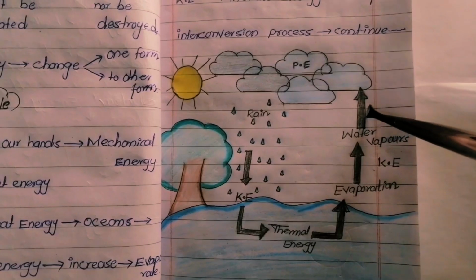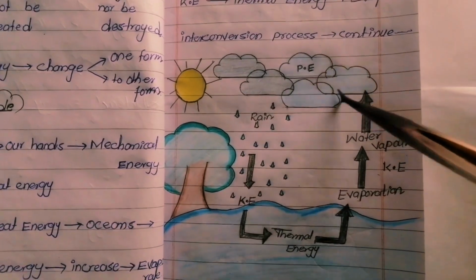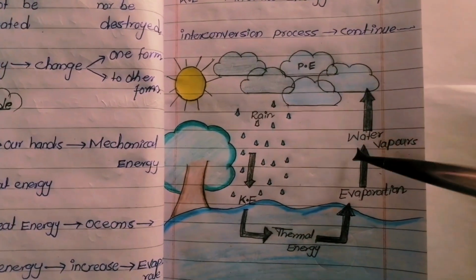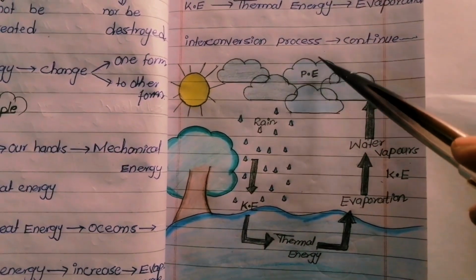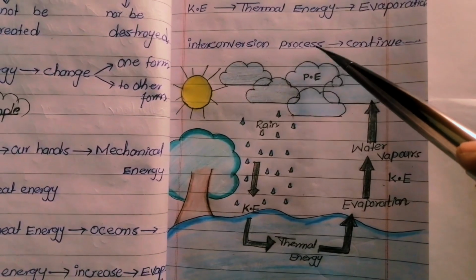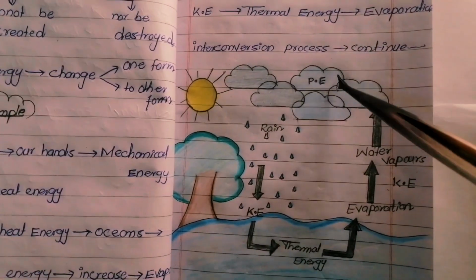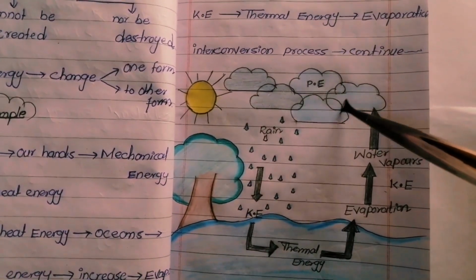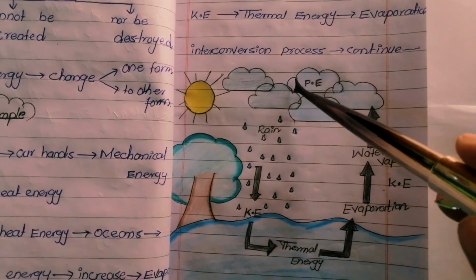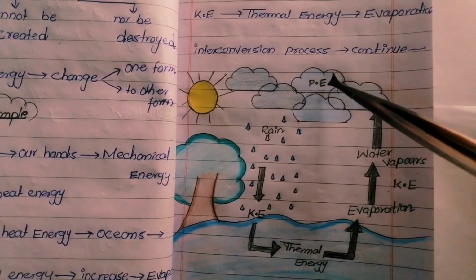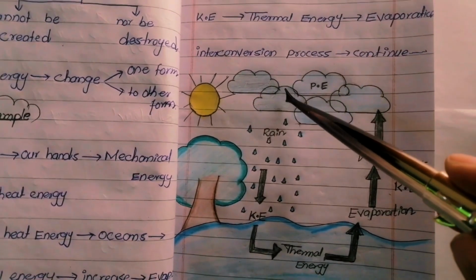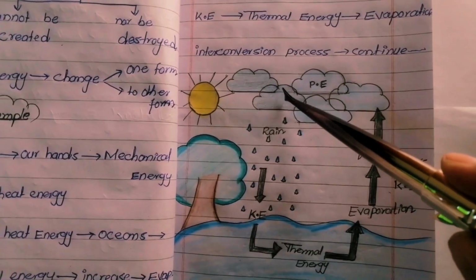Then these water vapors reach the clouds. When these vapors reach the clouds, inside the clouds they have potential energy. After some time, these water vapors inside the clouds cool down, and from the vapors they are again converted into water drops.